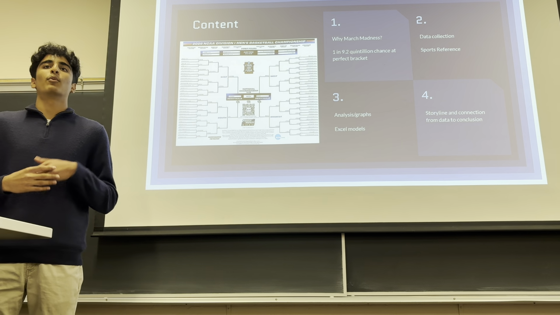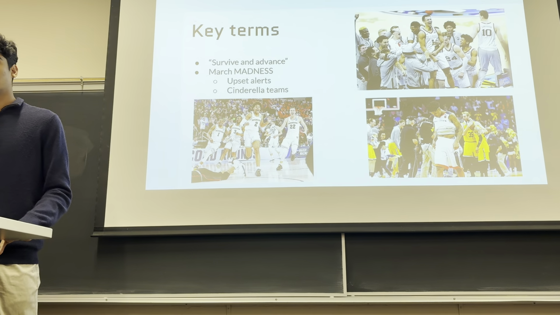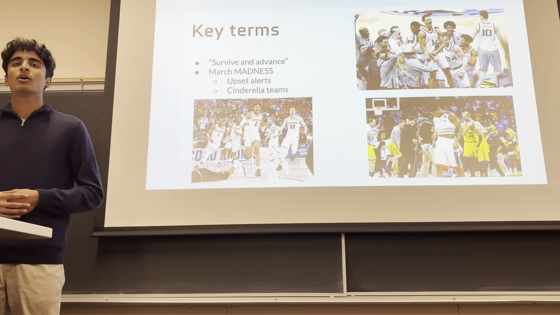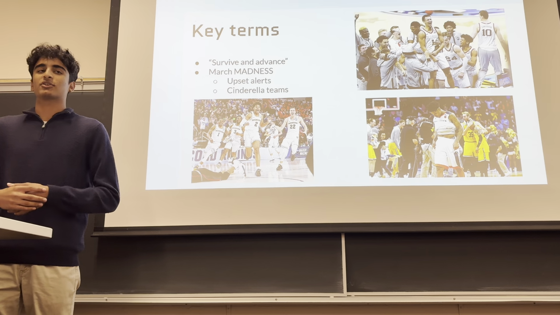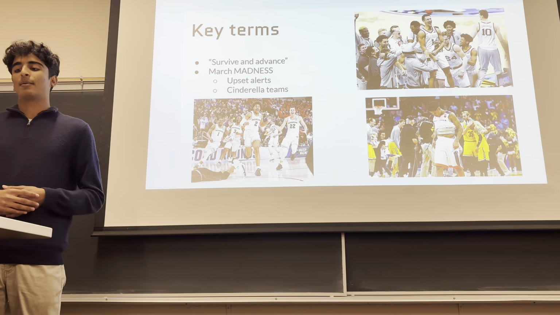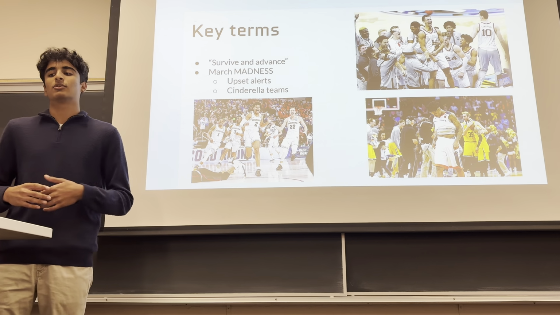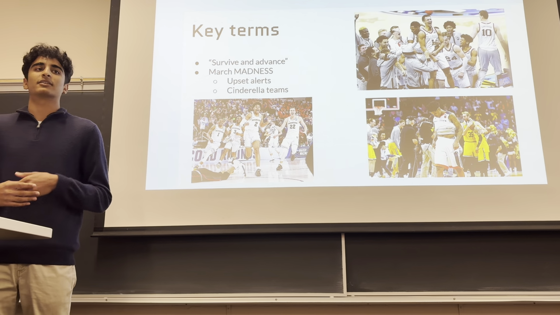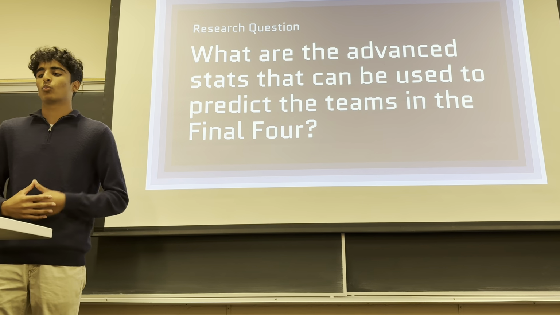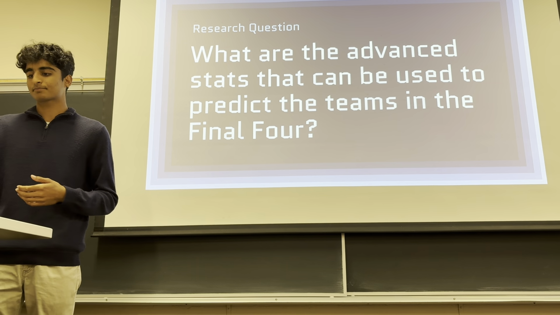And then I had to think about what story and connection I wanted to build from my data, as well as my conclusion. So here are some key terms to think about for this presentation. Although this is an analytics project, I want to keep in mind the idea of March Madness, and that a big motto is surviving and advancing. A lot of upset alerts and a lot of Cinderella teams is what makes it so special and kind of hard to predict. So this led me to my research question: what are the advanced stats that can be used to predict the teams in the Final Four?